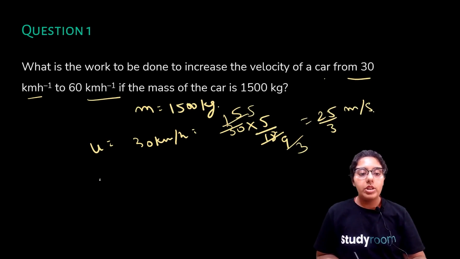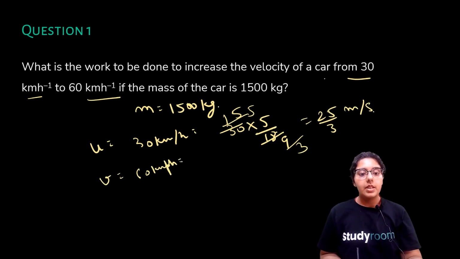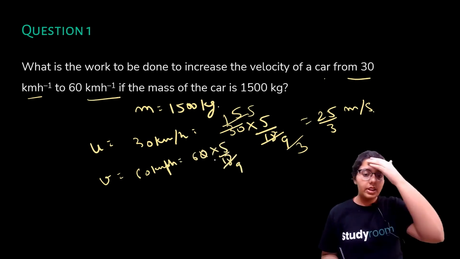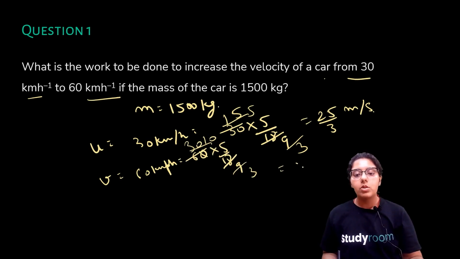And what is your final velocity? Your final velocity is 60 km per hour, 60 into 5 by 18, right? Again, we'll convert it into meter per second, which is equal to 50 by 3 meter per second.